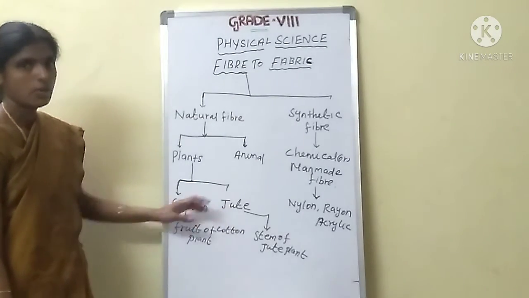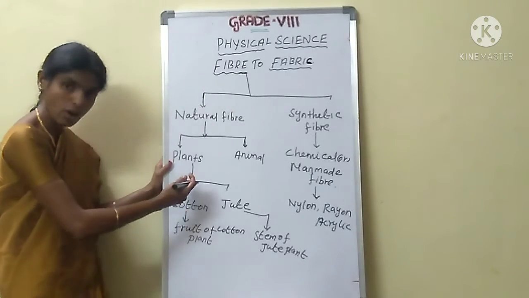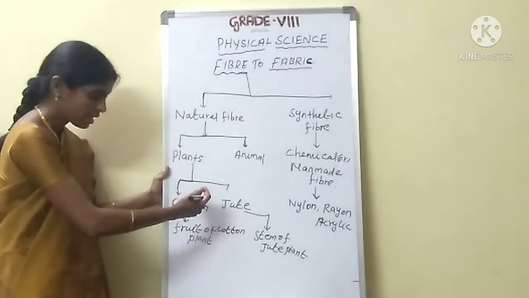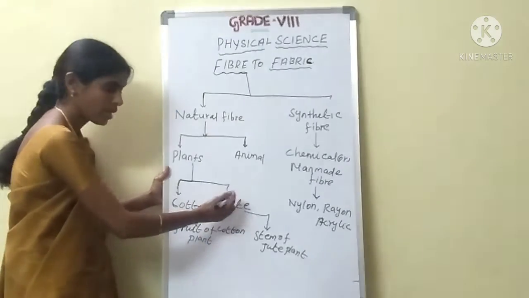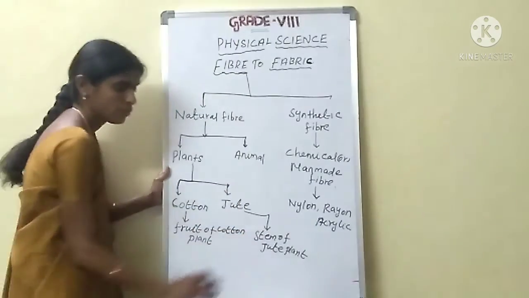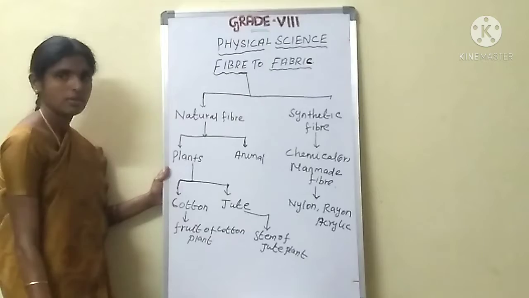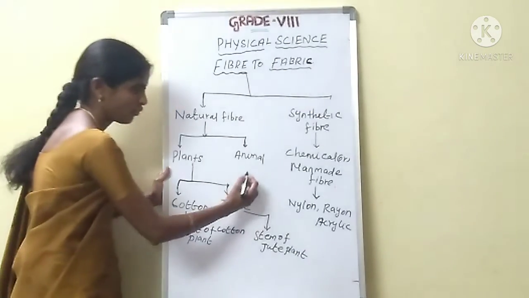Cotton fiber we get from the fruit of the cotton plant. Jute fiber is obtained from the stem of the jute plant. Are you clear? See here, next animal fiber.